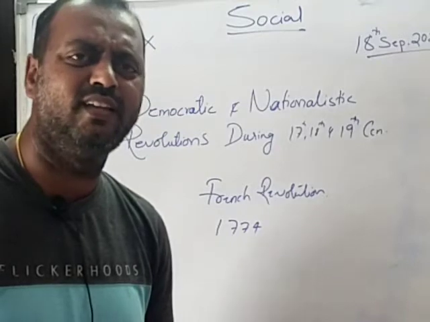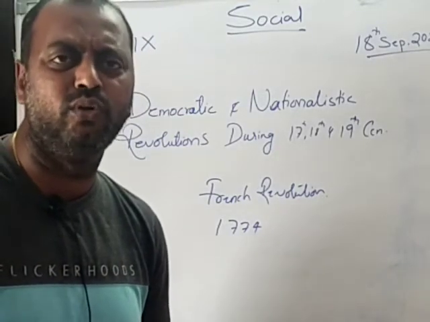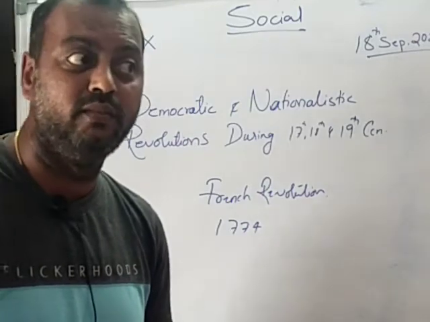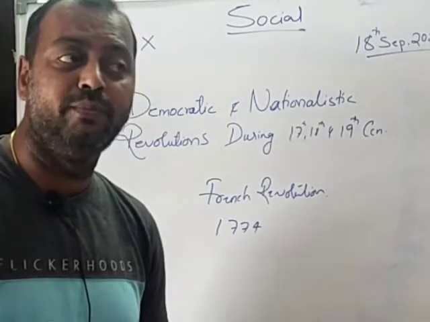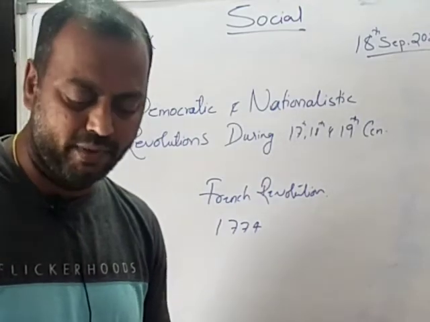The war further put them in debt. France had a lot of debt. Even so, in order to put an end to Britain, they had given help to the Americans.